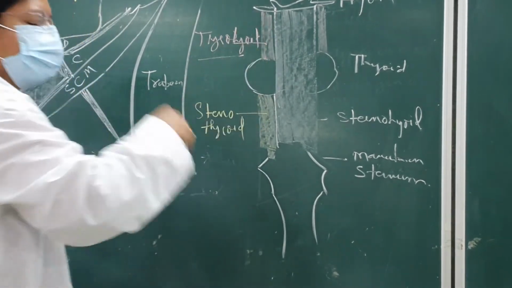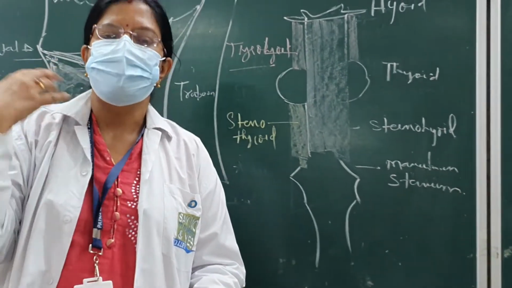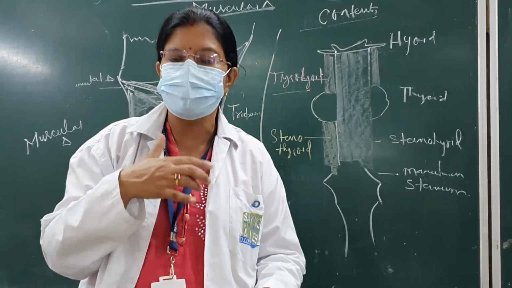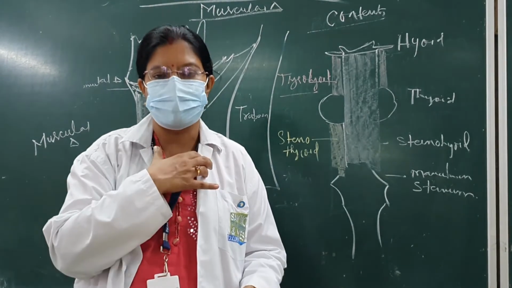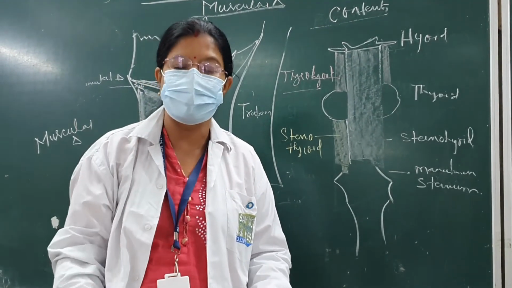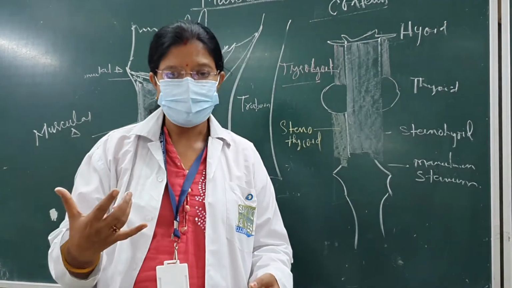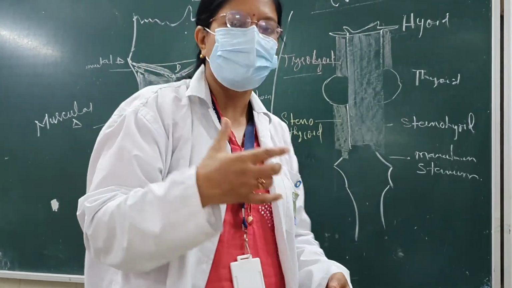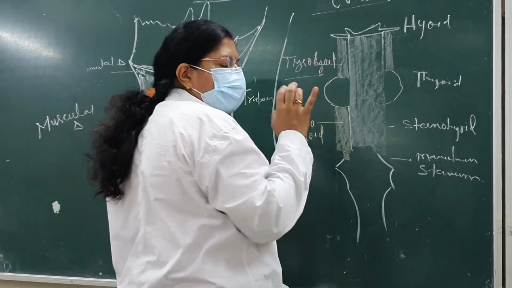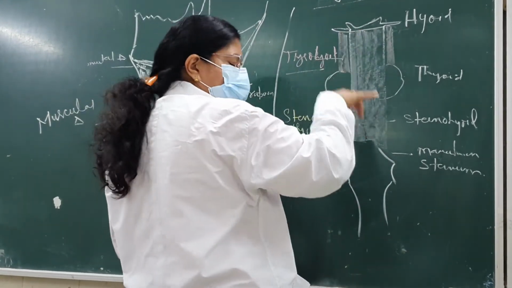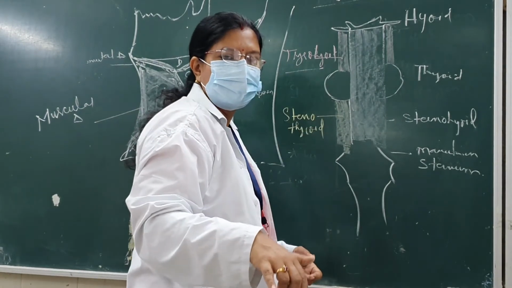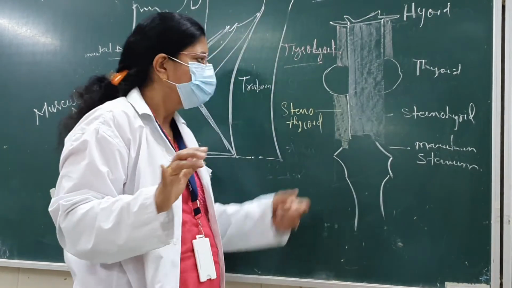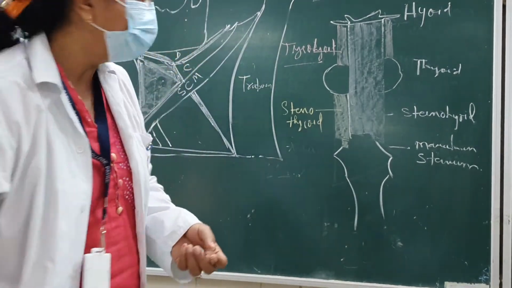So these are the flattened muscles, which are also known as what? Strap muscles. The strap muscles are the main contents of this area. This is known as the muscular triangle because mainly muscles are located there. Various strap muscles are located there. So mostly they are infrahyoid muscles, below the hyoid, going to the structures below, that is the thyroid and the manubrium sterni or the sternum. So okay, these are these things.